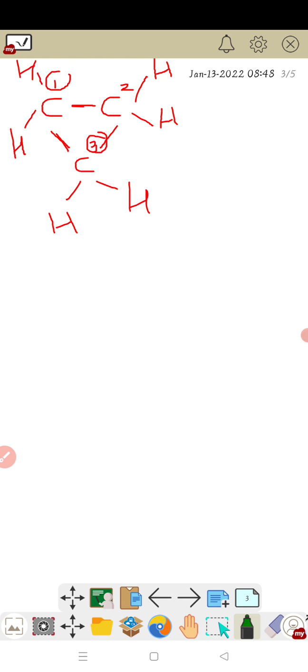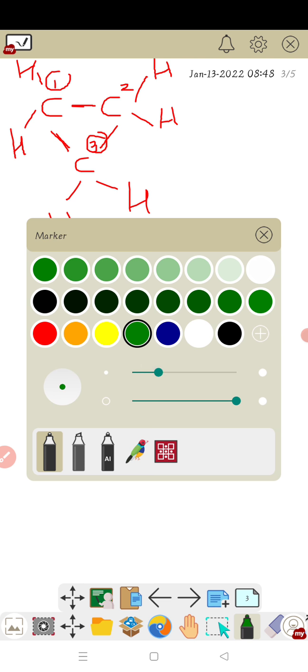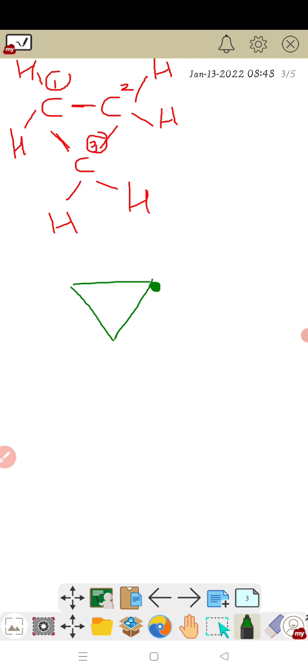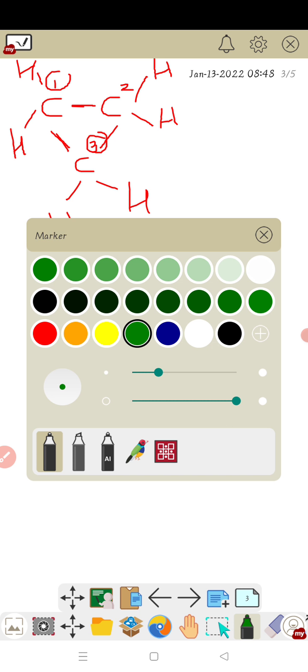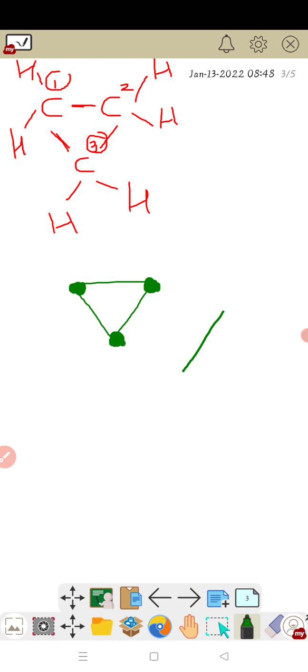And the bond line structure is represented by this type. Here we can see the first carbon, the second carbon and the third carbon. These 3 dots represent the carbon atoms, and we draw it like this.